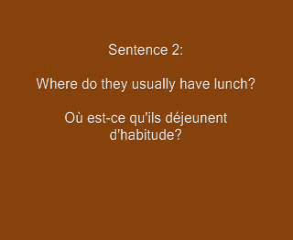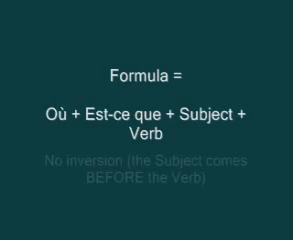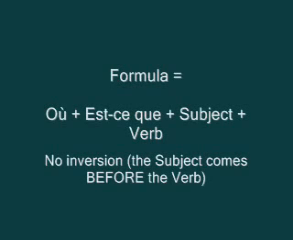I'm not saying où est-ce que ils déjeunent d'habitude. I make the liaison, the link between où est-ce que and il, because il starts with a vowel and que ends with a vowel, so combining both it will be qu'il. Où est-ce qu'il déjeune d'habitude? Alright. So there was no inversion, and il, the subject, comes before the verb déjeune. Once again, the formula is où plus est-ce que plus the subject plus the verb.